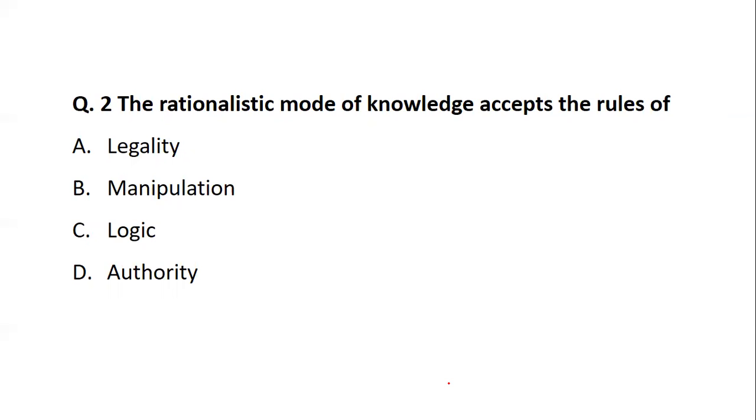So when we talk about the rationalistic mode of knowledge, it accepts the rules of what? Either it is legality, manipulation, logic, or authority. So which of the options stands to be the right option? The rationalistic mode. Just read that word very clearly. You will automatically come to the answer. The rationalistic mode of knowledge.